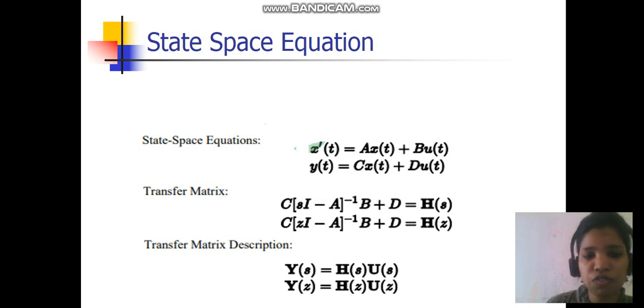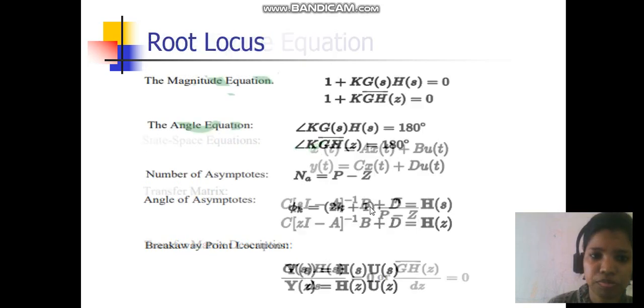Then some questions are asked from the state space equation. The equation will be given in this form: x dot of t equals Ax(t) plus Bu(t), and y(t) equals Cx(t) plus Du(t). Then you have to find out A, B, C, D, and generally the question is asked for the transfer function. So the transfer function is C (sI minus A) inverse B plus D.